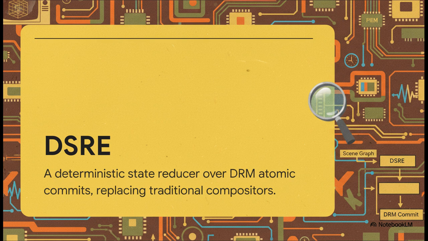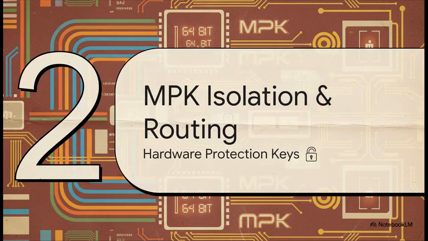This completely replaces your traditional compositor. So unlike a legacy event loop compositor that haggles with clients, Sexdisplay is just a pure math function. The DSRE acts as the sole frame buffer writer, period. It has absolute DRM master, single writer authority. It just wakes up at the VBlank interrupt, samples the global scene graph, and compiles it straight into a DRM atomic commit.